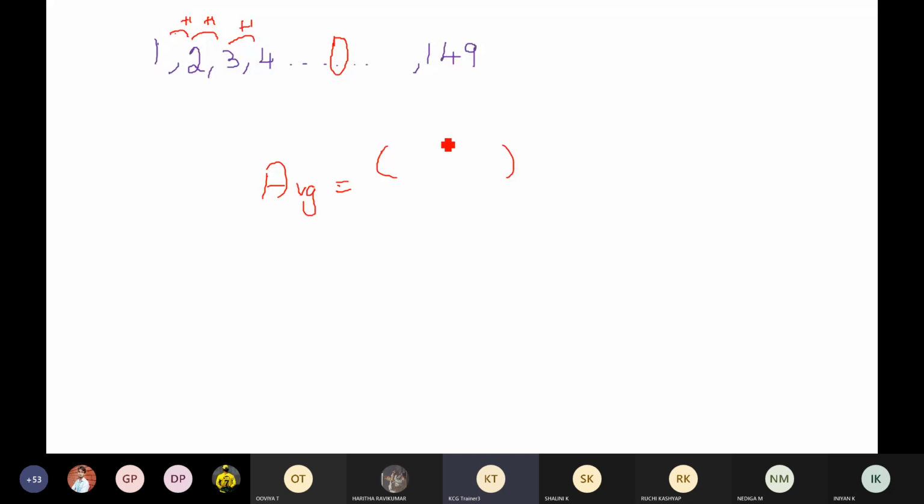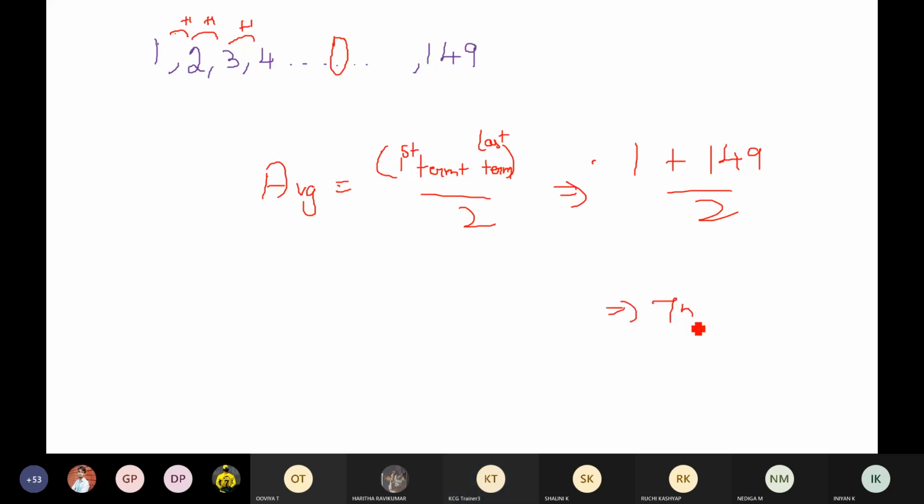Now, if it is an AP, there is also one more method of solving averages. And what is that method? First term plus last term divided by 2. The first term is 1, the last number is 149, so 150 by 2. So my answer is 75. Clear, people?